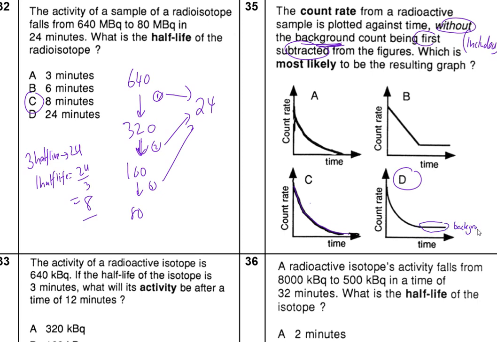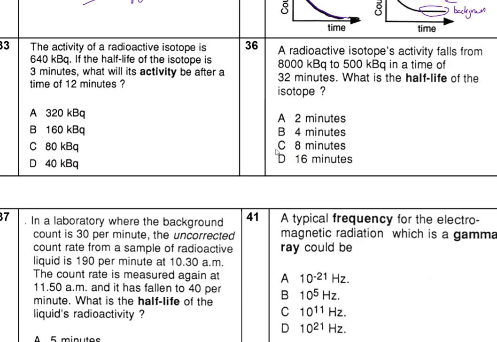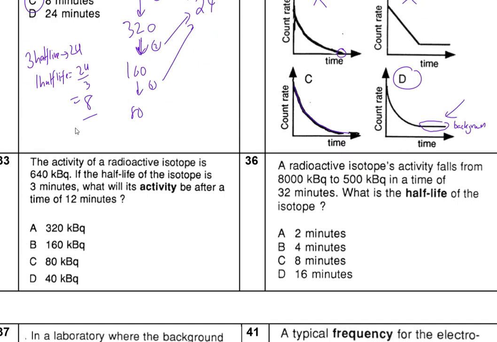Okay. Now again, we use logic, because it can't be this one. Now this is 0, so it can't be this one. So you're left with either C or D. Now the question tells us we have the background. The background is always there, so therefore it needs to stay at a certain amount. So therefore it is this one. Okay, so 33 is the same as above.